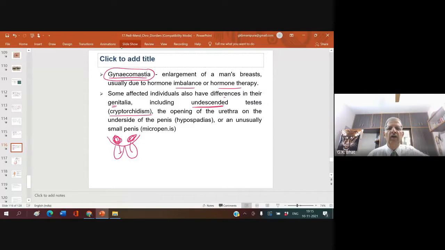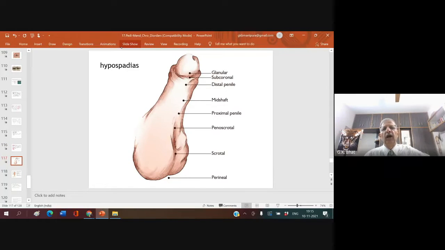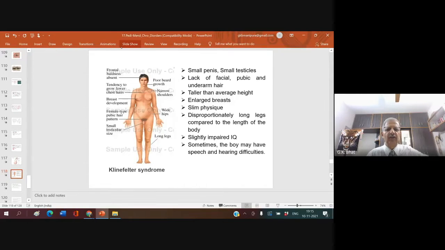Undescended testes, the opening of the urethra on the underside of the penis, hypospadias, or an unusually small penis, micropenis. These are all possible. I'll show you this. Hypospadias: actually you expect the urethral opening here, but sometimes the opening will be somewhere here, only one, either any one of these. So this is what is called hypospadias. This is the Klinefelter syndrome individual, how they look, with enlarged breast and no hair on the body.